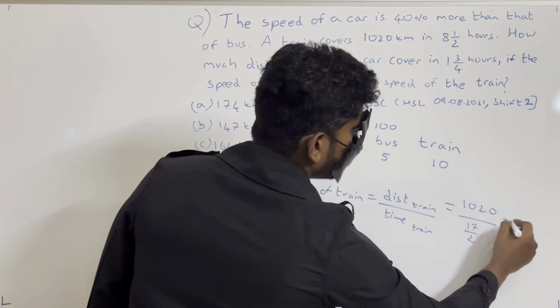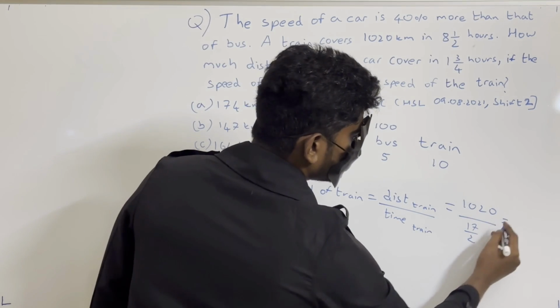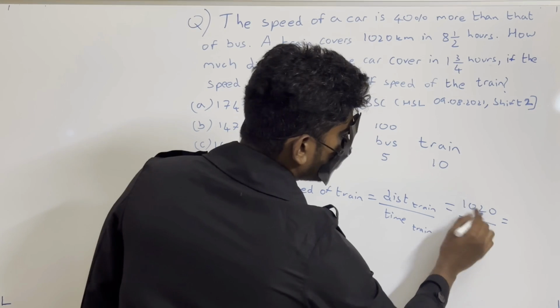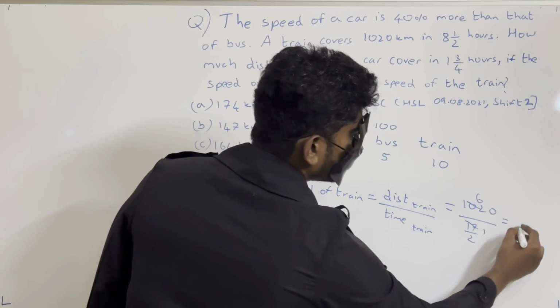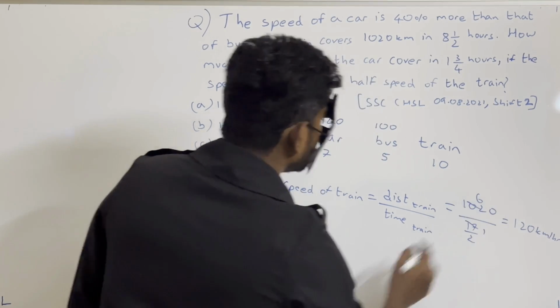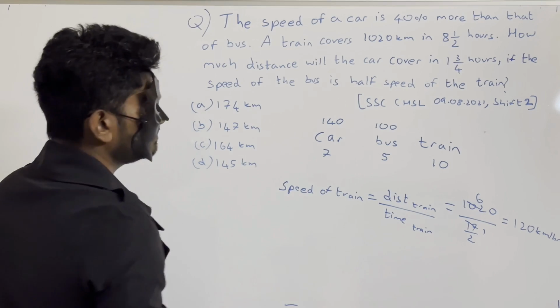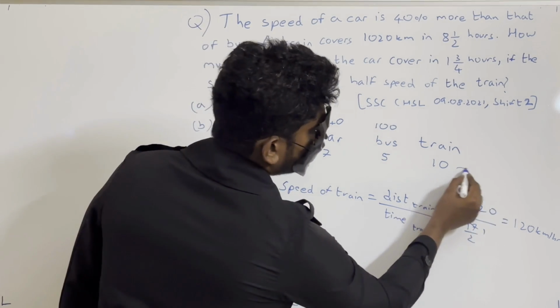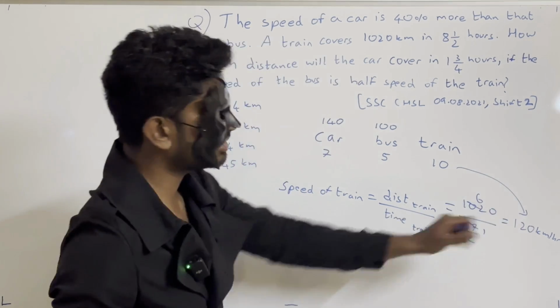So this will be 17 6s are 60, into 2 is 120 kilometers per hour. So this 10 ratio is equal to 120 kilometers per hour.